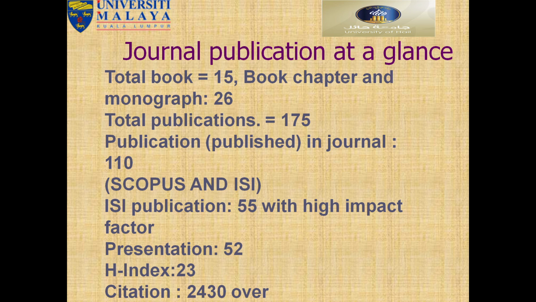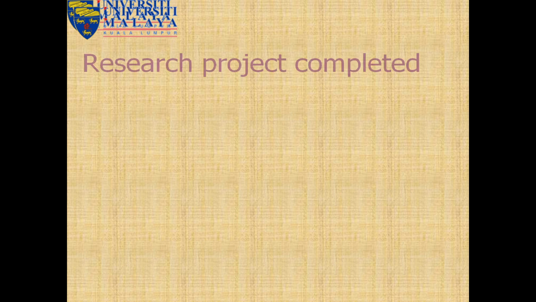Just at a glance, I published 15 books, and then book chapters and monographs 26, total published 175, including books 210 publications, and then ISI publications, and also Scopus total more than 110, ISI publications 55, presentations 52, ISI index citations 2430. So this is all about the achievements.